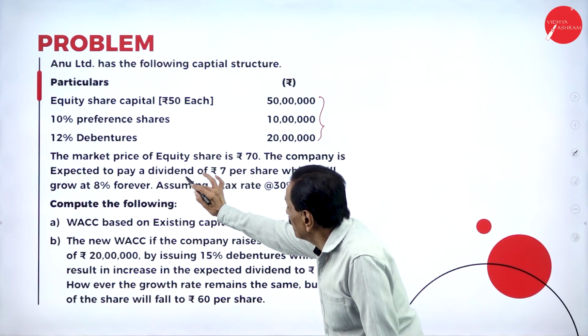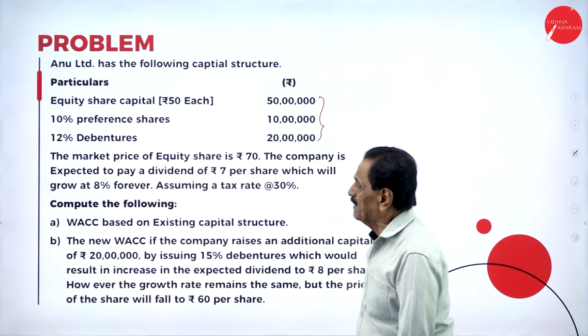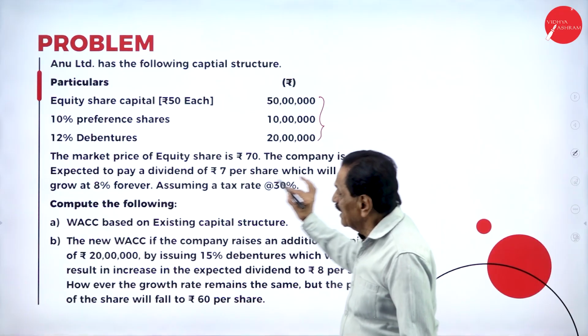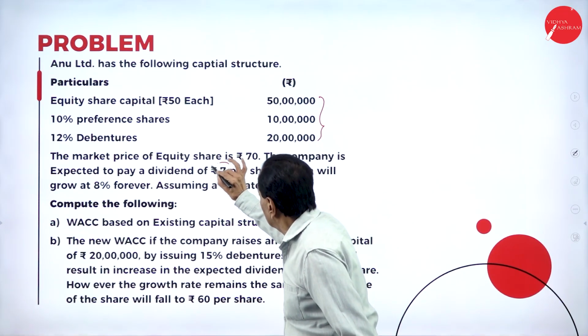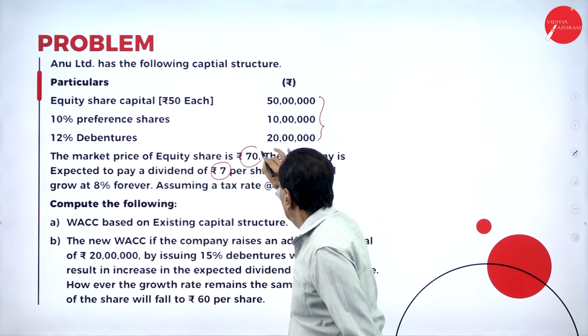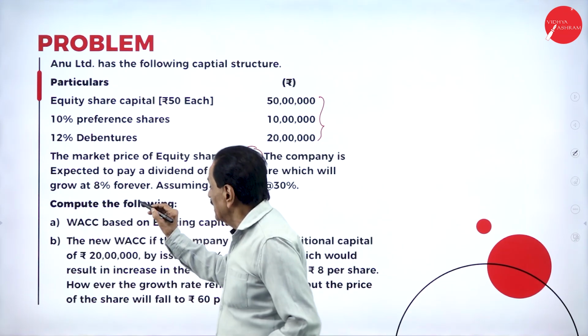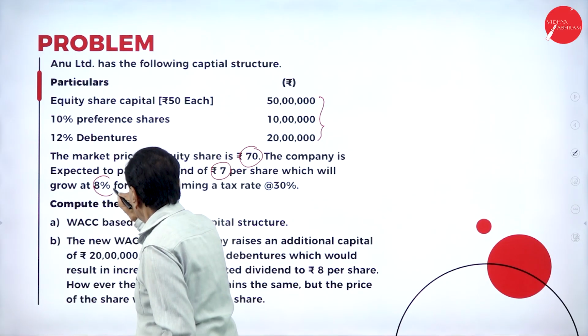The market price of equity share is rupees 70. The company is expected to pay a dividend of rupees 7 per share, which will grow at a rate of 8% forever.